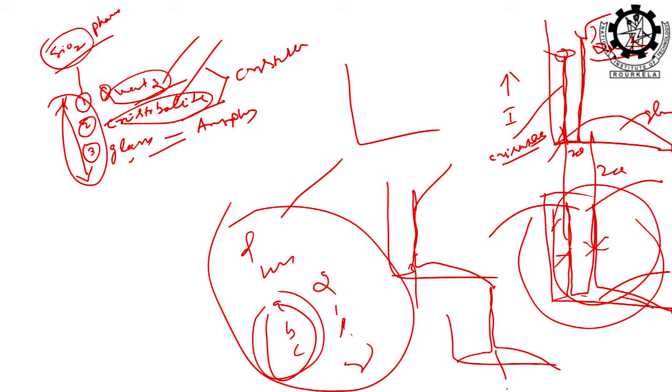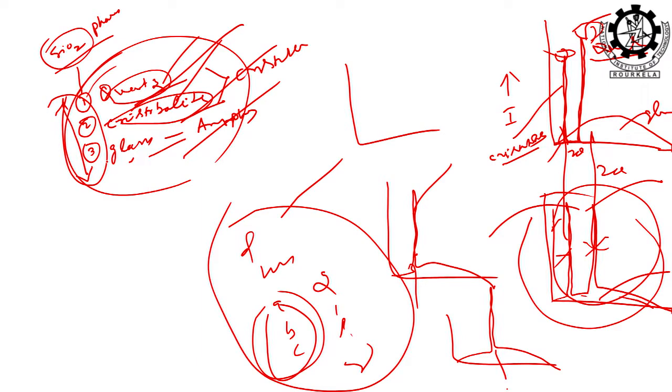Again, the intensity will decide the ratio: how much percentage of quartz is there, how much percentage of cristobalite is there, how much percentage of glass is there. That is again important, because when you go for any mixture, what is the percentage of each phase? How much quartz is there, how much glass is there, how much cristobalite is there. Because suppose you combine them together, it is just like a mixture, right. If it is different, you can tell it is silica, this is also silica.